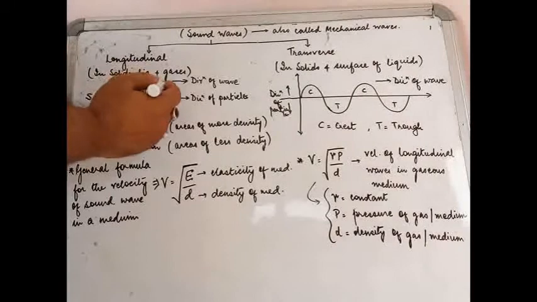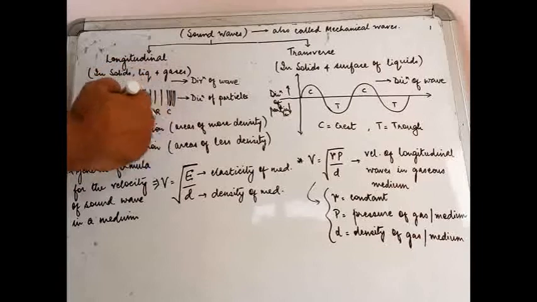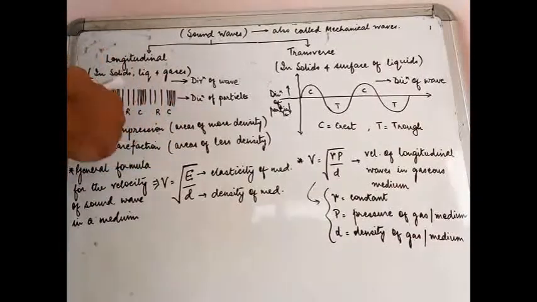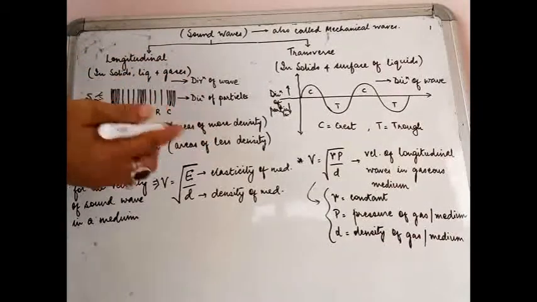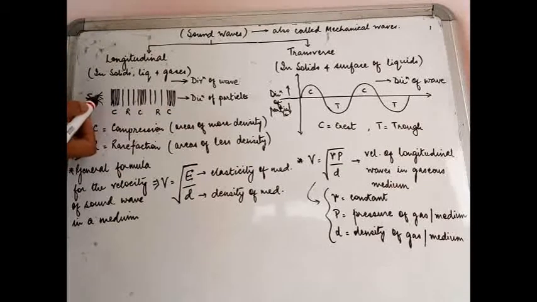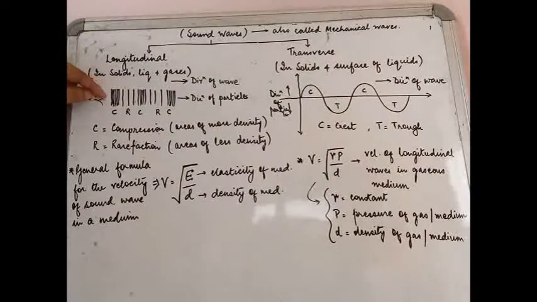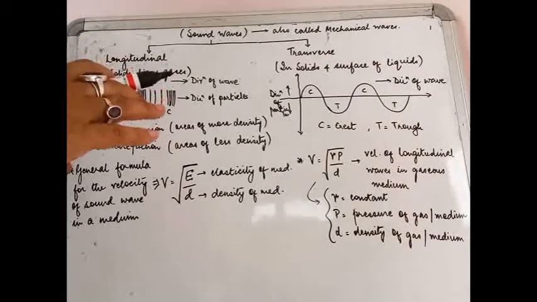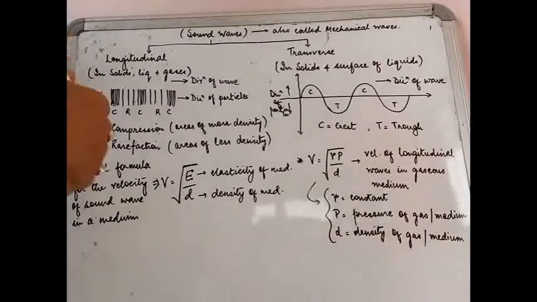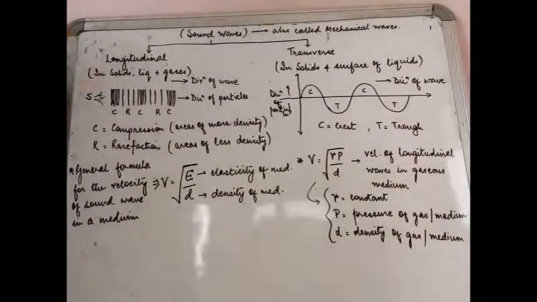Now what is the medium present over here? The medium present over here is all air, a gaseous medium. The moment you open your mouth and speak, energy comes out and hits the immediate particles next to your mouth. When those particles are hit, they move closer to the next particle. So obviously when you hit something, it moves away from you towards the next one.